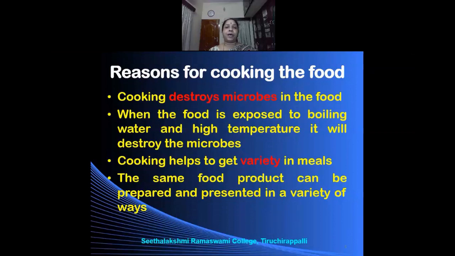So all of us know sambar, poriyal, kootu. You can make chutney, you can make puli kolambu, you can make brinjal rice, right? So different varieties of dishes can be prepared using the same food. The same food product can be prepared and presented in a variety of ways so that it is not monotonous for us when we consume the food.